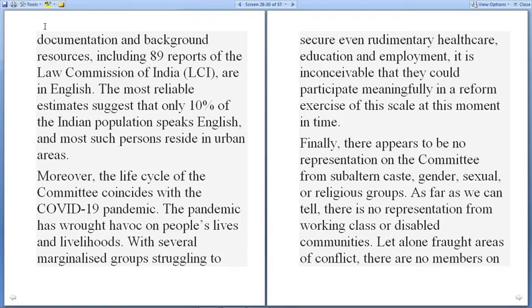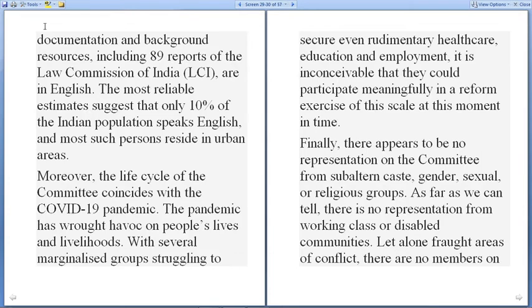The pandemic has wrought havoc on people's lives and livelihoods, with several marginalized groups struggling to secure even rudimentary healthcare, education and employment. It is inconceivable that they could participate meaningfully in a reform exercise of this scale at this moment. Finally, there appears to be no representation on the committee of subaltern caste, gender, sexual or religious groups.